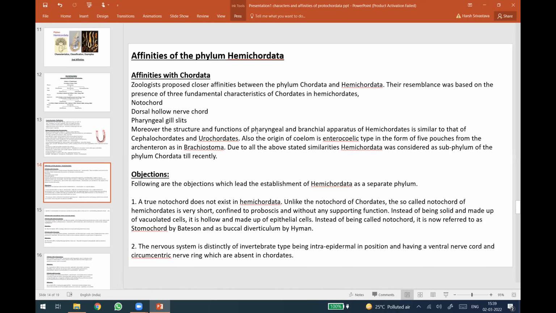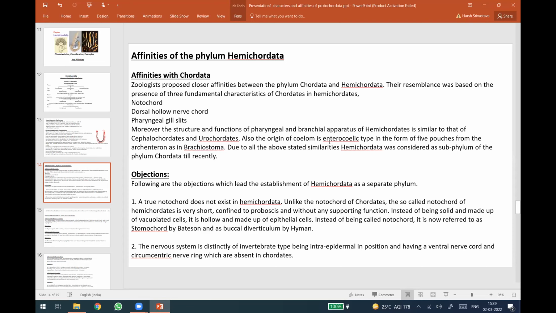Moreover, the structure and function of the pharyngeal and branchial apparatus of Hemichordata is similar to that of Cephalochordata and Urochordata. The origin of coelom is enterocoelic type in the form of 5 pouches from the archenteron as in Branchiostoma, that is in Cephalochordata. The coelom condition is almost similar, formed from enterocoelic endodermal pouches, but the existence of endoderm itself is questionable in Hemichordata, so these theories have been kept under question. Many controversies arose.